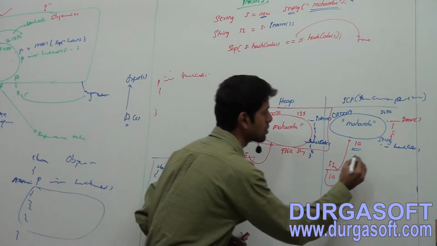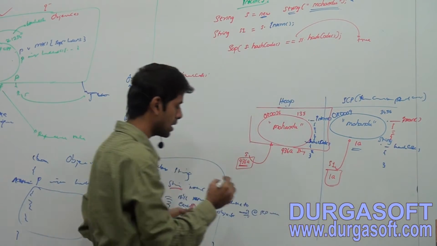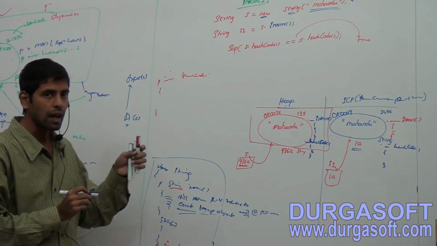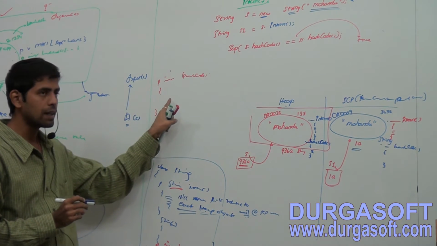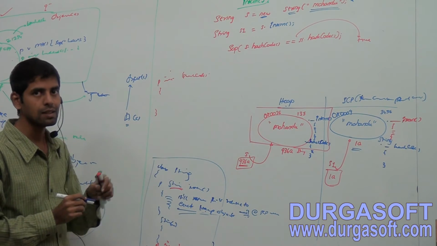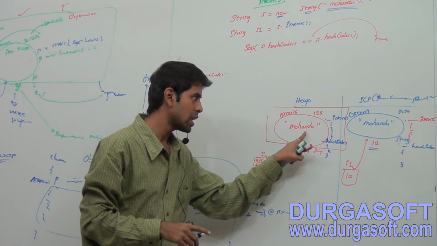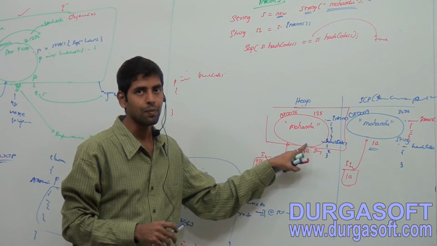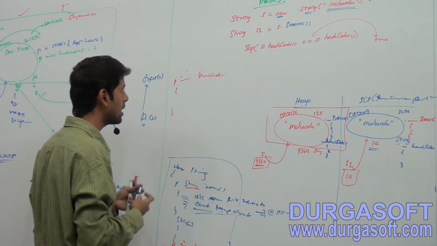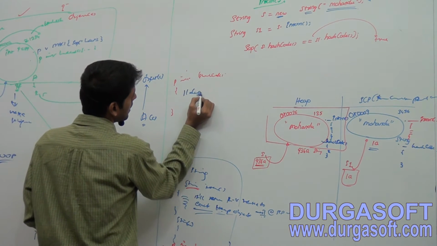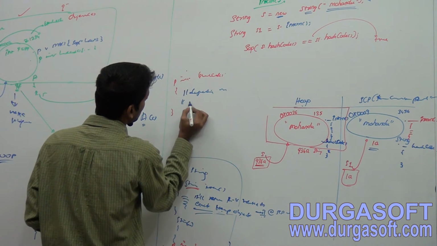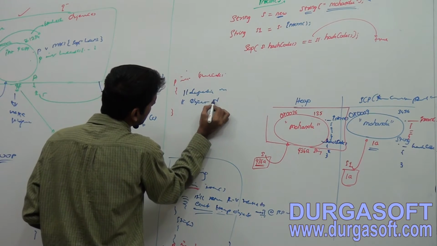Now observe the implementation here: the hashCode method implementation depends on the string object data.